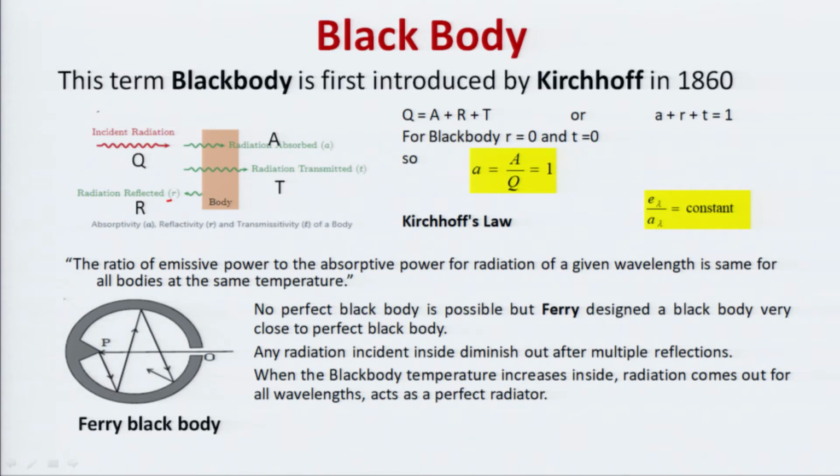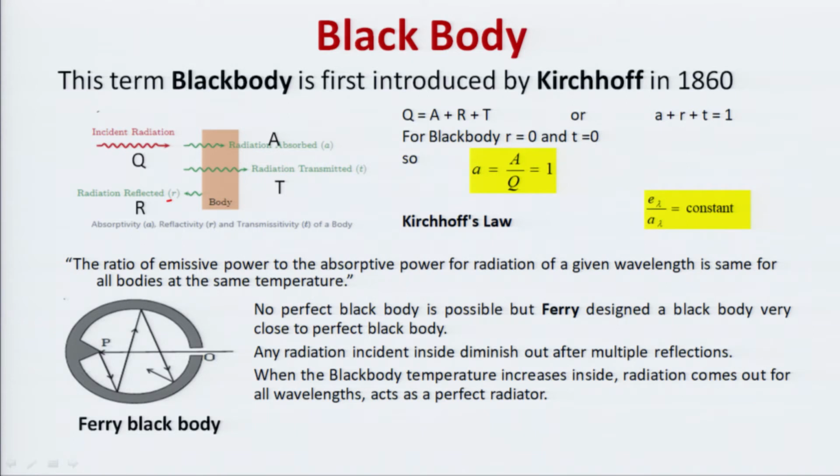In brackets we have written small a, t and r, those are the coefficients, that is a equals A upon Q, t equals T upon Q and r equals R upon Q. So, the total radiation incident on this body is the sum of all these three. So, we have written Q is equal to A plus R plus T, or if we divide by Q, then a plus r plus t is equal to 1.